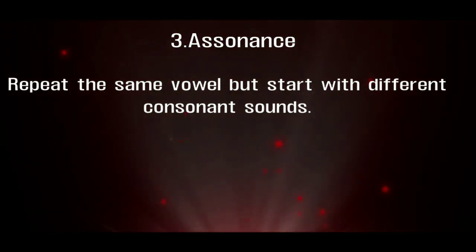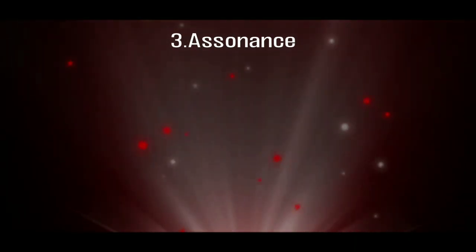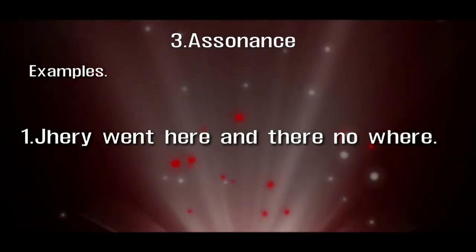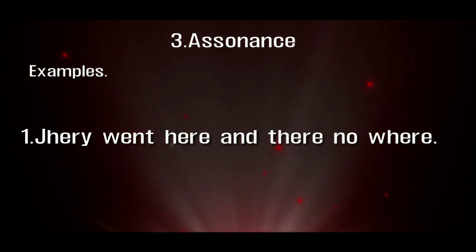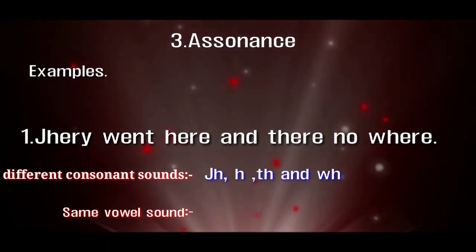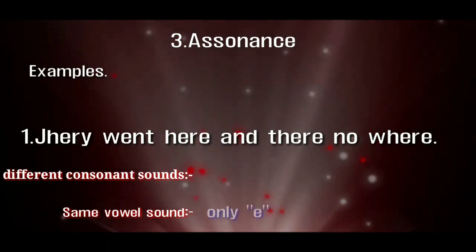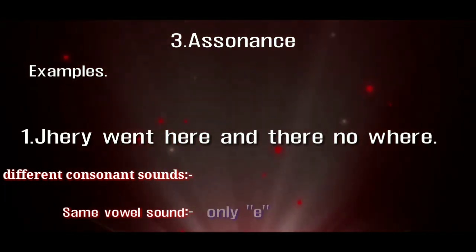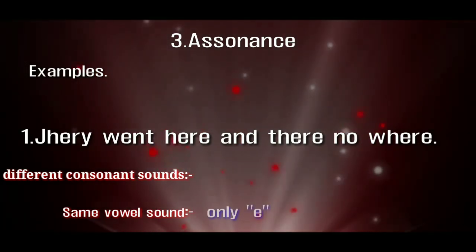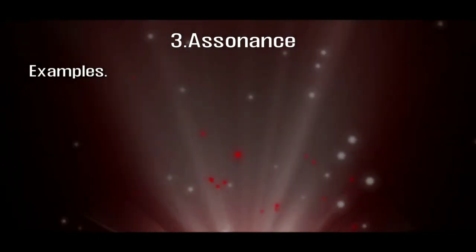This type of sentence is known as assonance. So let me see the example. Harry went here and there nowhere. You can see here, Harry, here, there, nowhere: H, H, WH. In these three words there are consonant sounds. After that, in each there is E, that is a vowel sound. The vowel sounds are A, E, I, O, U.